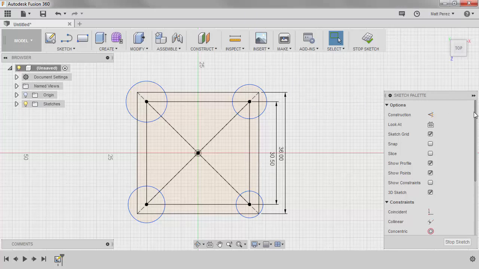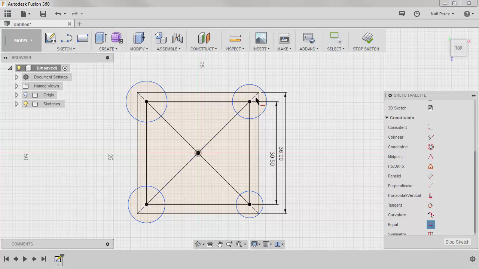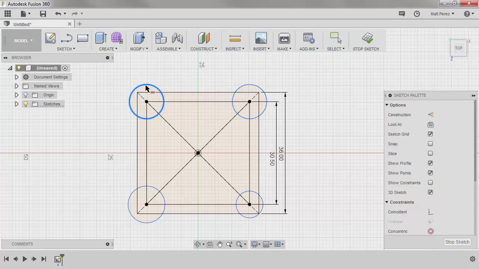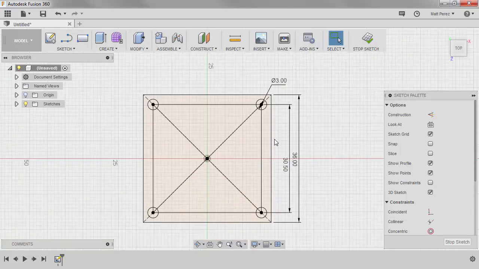I'm going to pre-select my constraint for equal, so we're going to scroll down, select equals, and I'm going to place an equal constraint between all of the circles. I'm going to press Escape, D on the keyboard again, and I'm going to put a 3 millimeter dimension here. We're going to be using 3 millimeter screws, and we're going to keep the hole diameter small. That way we can run a small drill bit through if we need to increase it, but I like to make sure that it's going to be as accurate as possible.